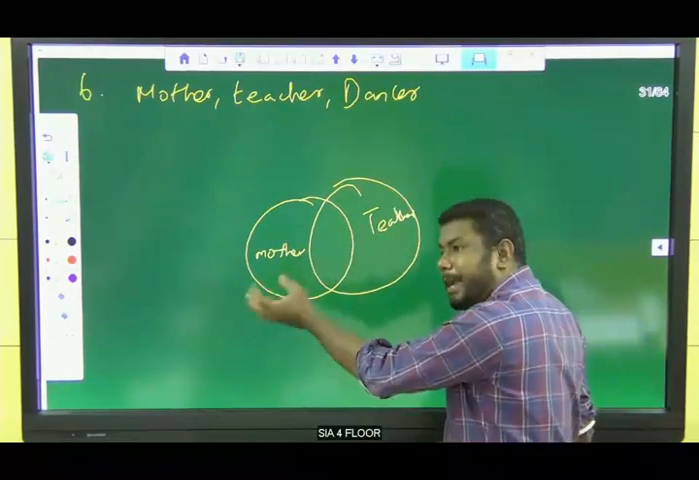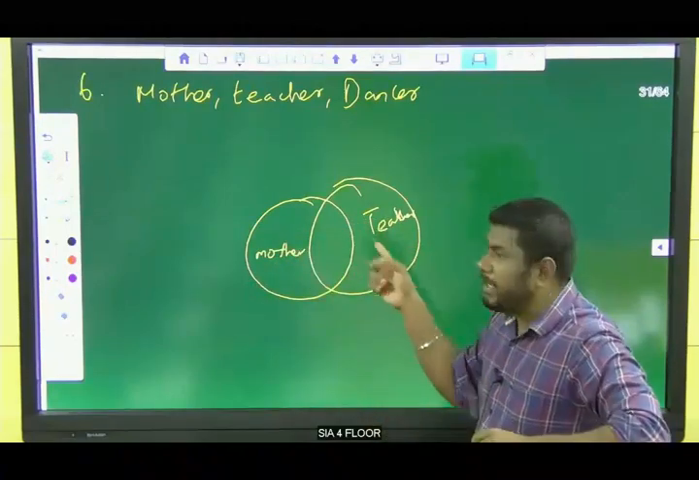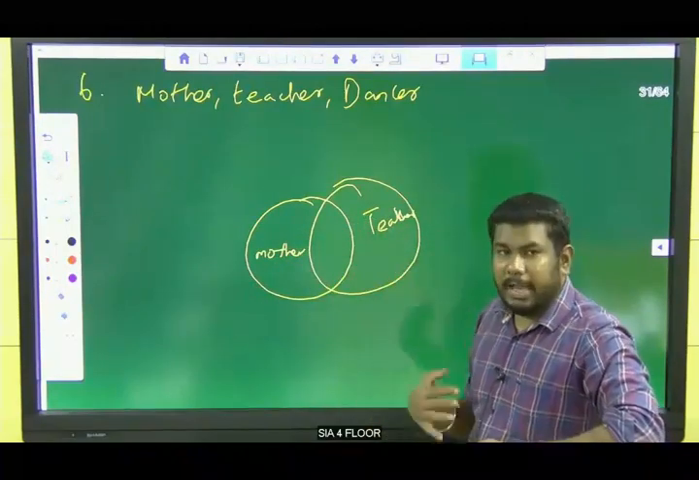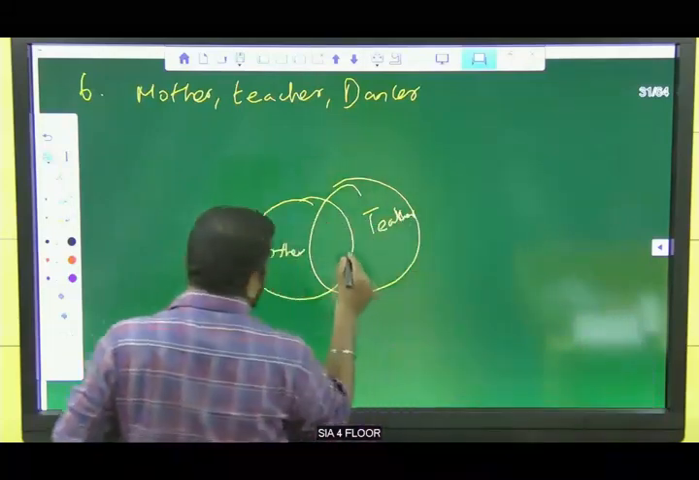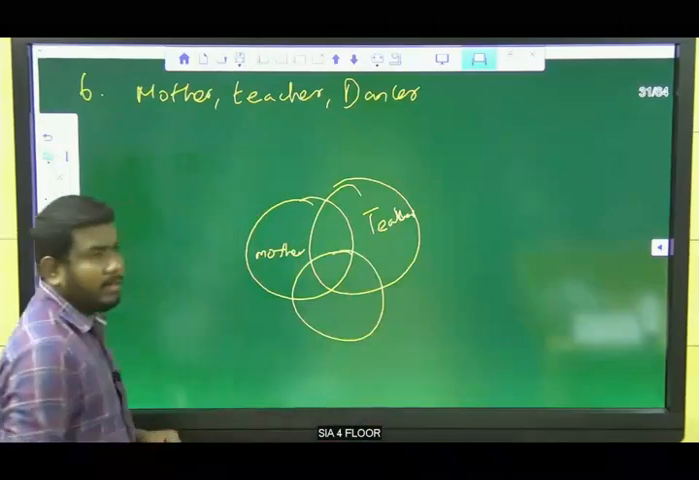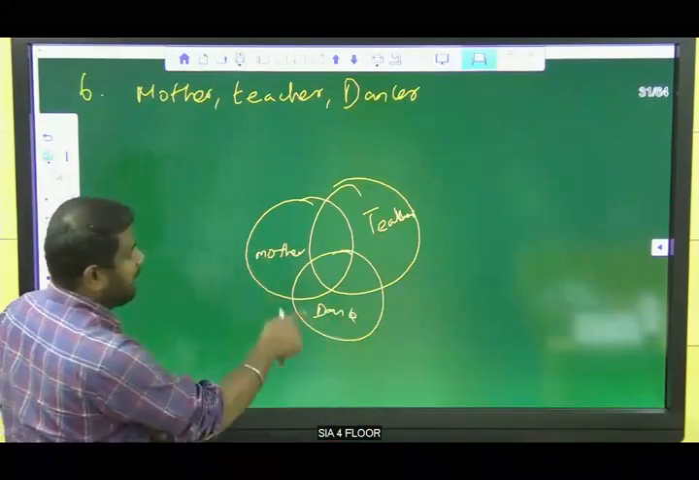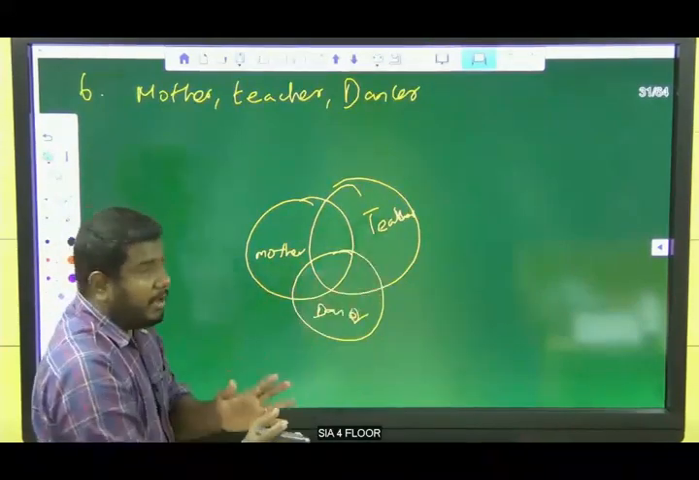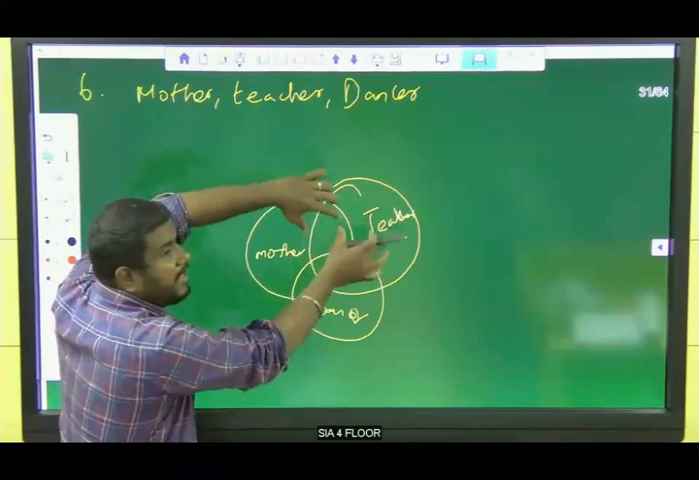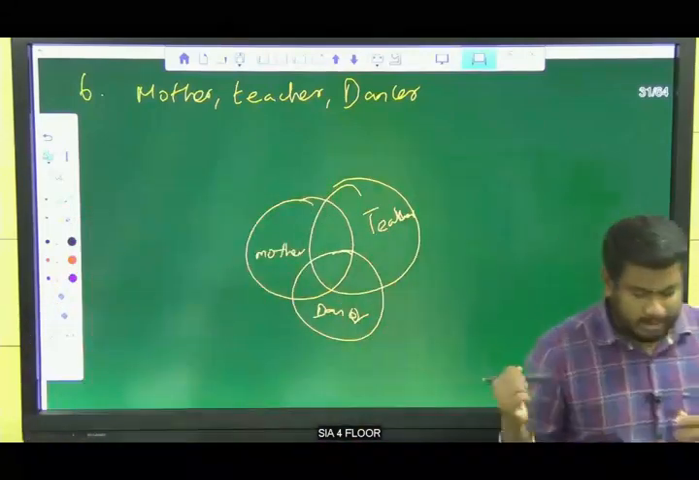This mother can be a teacher also. This mother can be a dancer also. Or else a teacher can be a dancer too. A dancer can be either a mother or a teacher, right? So all are interconnected with one another. This mother can be a dancer, or a teacher, or a teacher and dancer too. So all are interconnected. So this is the correct diagram.